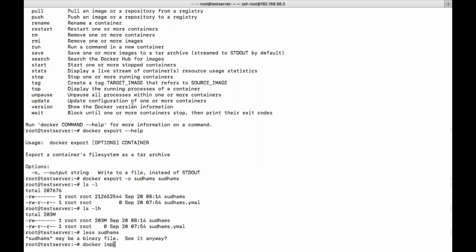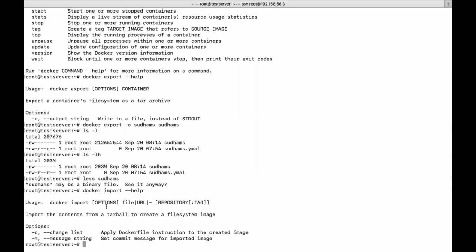Let's see the import. You can see the import here. Import the contents from the tarball to create a file system image. So here it is trying to create an image. Let's see that. So docker import, options. If you want, you can apply Docker changes, but I don't have any Dockerfile. Let's say if you want to pass some message, this is image created from tarball, in the sense from the export command.